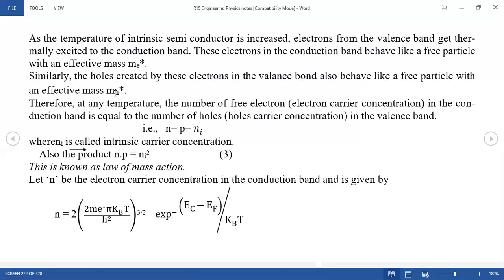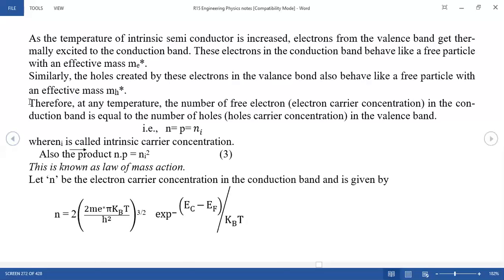Now, a very important phenomenon: in the case of pure semiconductors, the holes and the electrons are equal in number. However many electrons there are, the same number of holes is present. That's why in the case of pure semiconductors, we can state the wonderful definition n = p = ni. Now, what is ni?